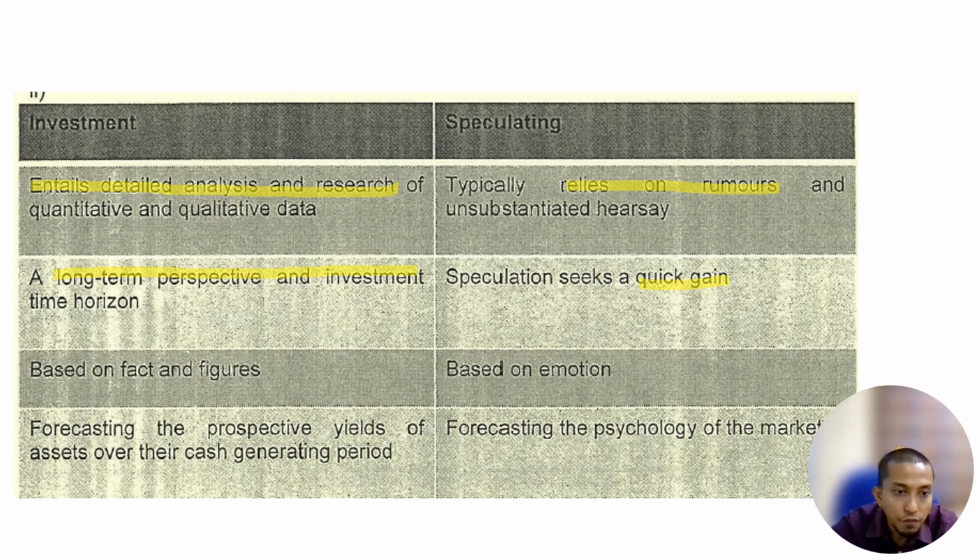Investment is based on fact and figure, while speculation is based on emotion. In investing, you forecast the prospective yield of an asset over its cash generating period, while speculating is forecasting the psychology of the market. Remember the graph going up and going down.